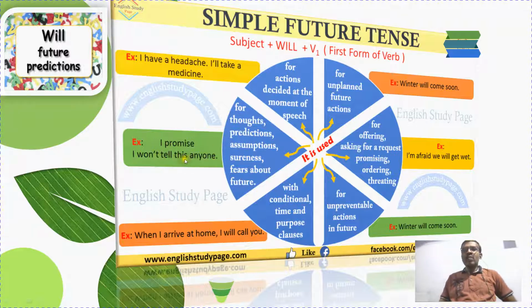I promise I won't tell this to anyone. I won't disclose this to anyone. So won't means will not. Will not is shortly represented as won't: W-O-N apostrophe T.